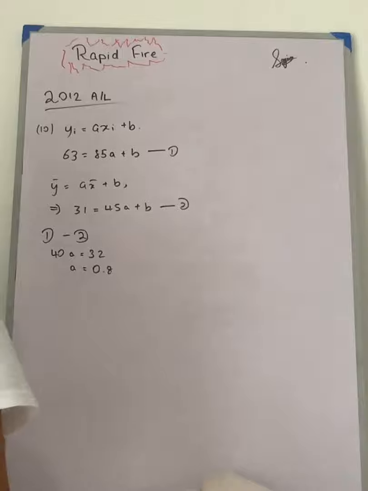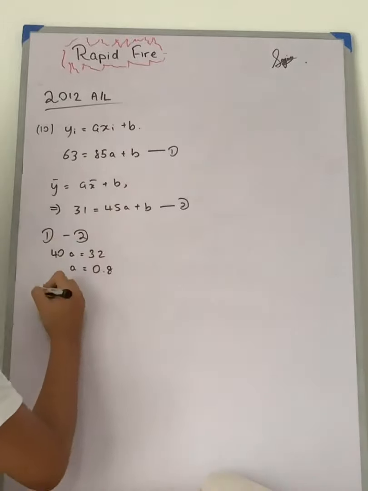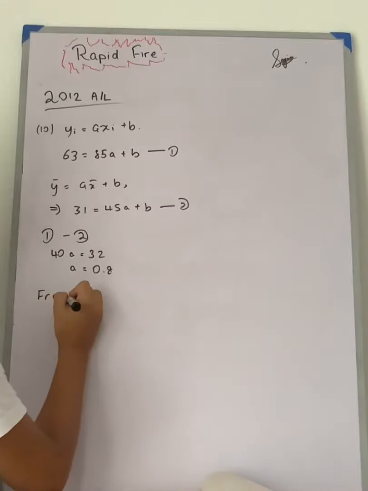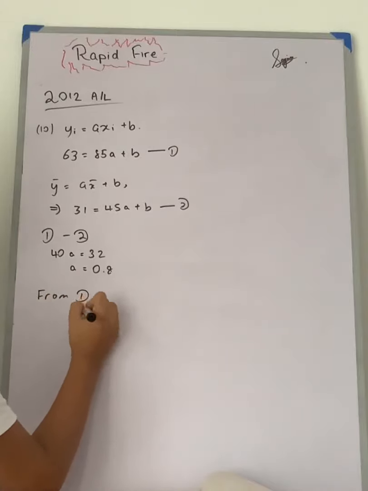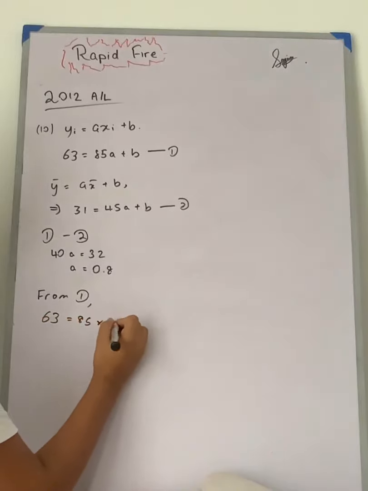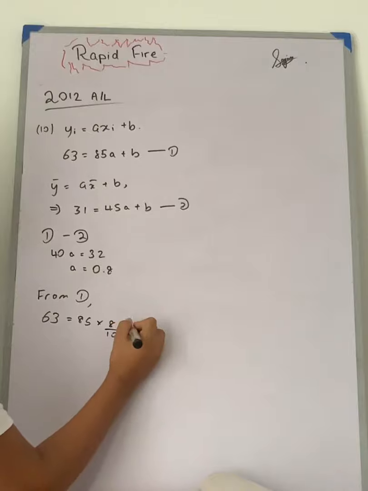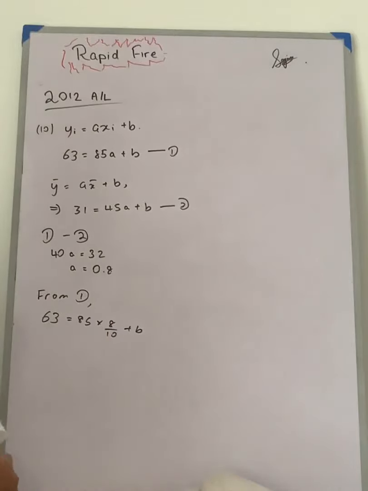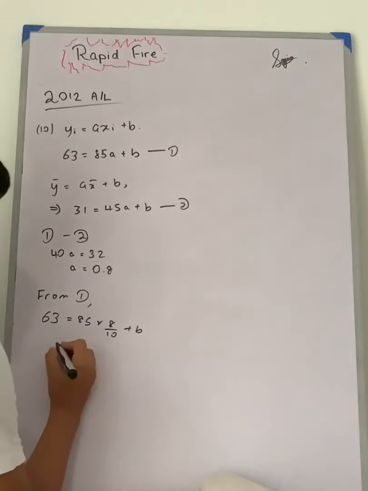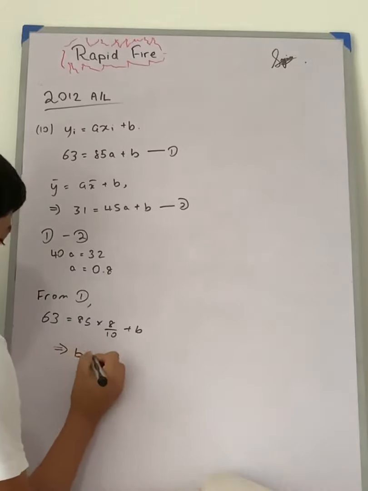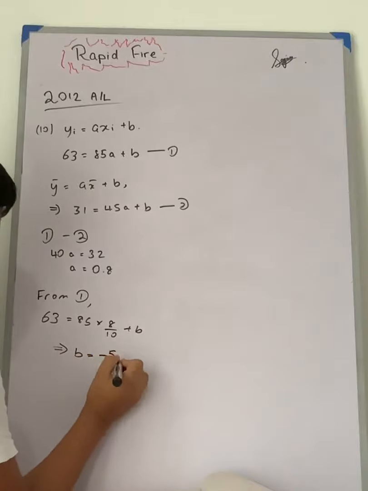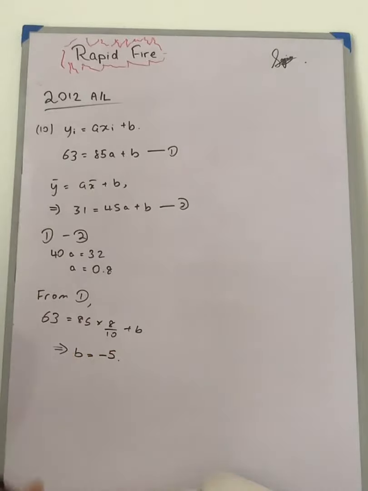Alright. So then from 1 we can find b by substituting 0.8 into 1. 63 is equal to 85 into 8 by 10 plus b. So when we multiply this, we are going to get b as minus 5 directly, because we'll be getting 68 here. Alright.